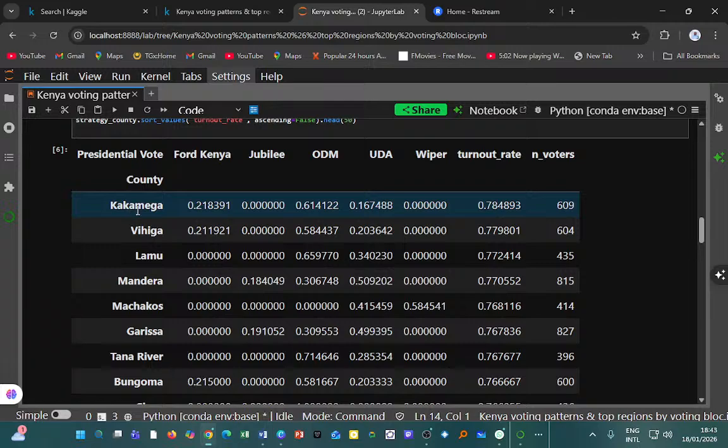So we see the presidential vote. If I look at Kakamega, I realize that 0.22% voted for Ford Kenya. None voted Jubilee, almost 0%. It could be possible that 1, 2, or 3 people voted, but that percentage is negligible, so we say it is 0.